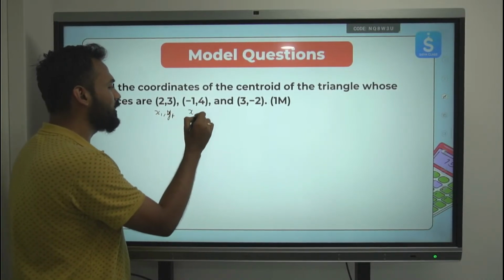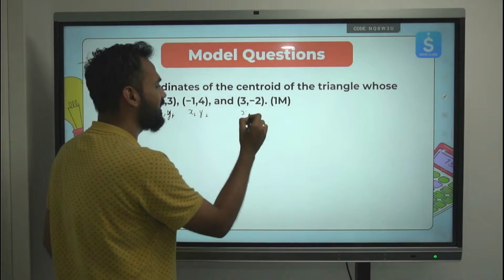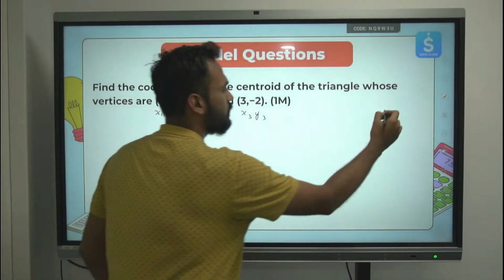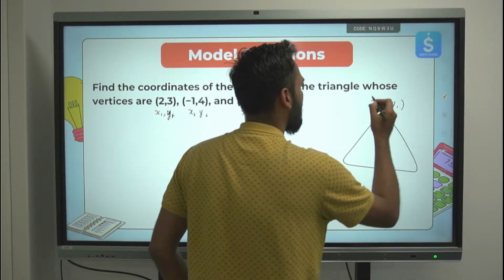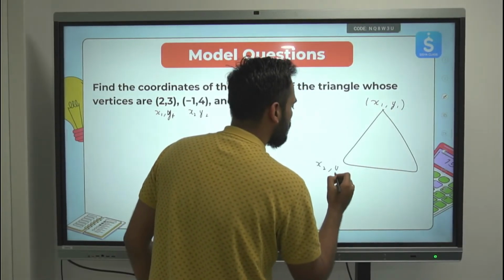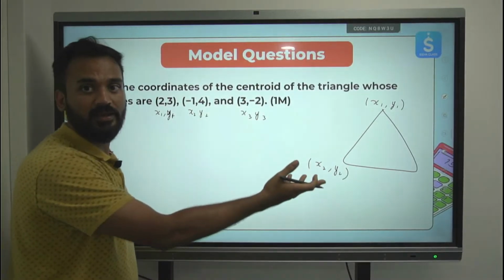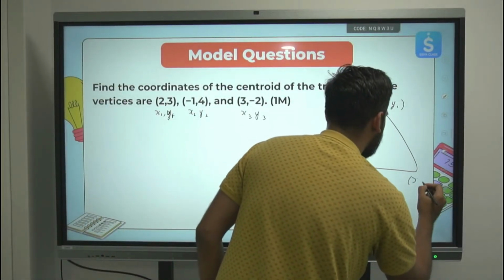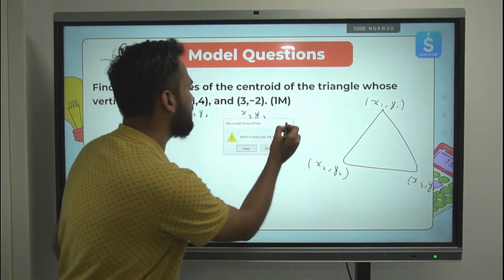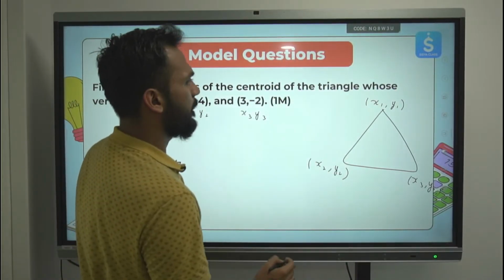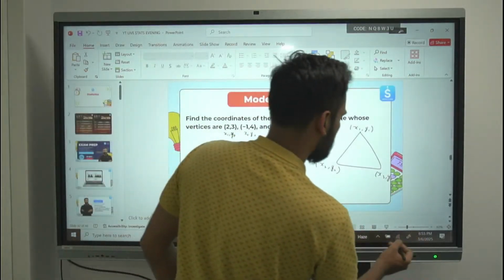This is x2, y2, the other corner. This is x3, y3. This is how the triangle will look. I'm not saying this will exactly look like this, but generally these are the corner coordinates.